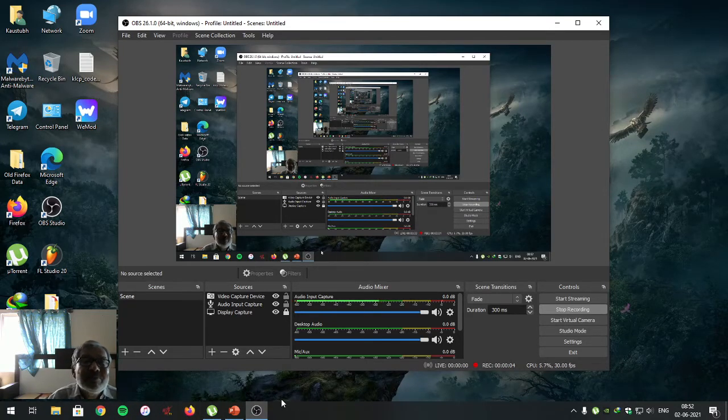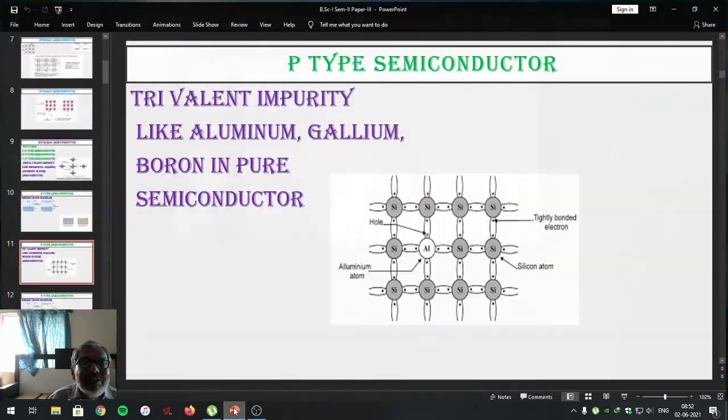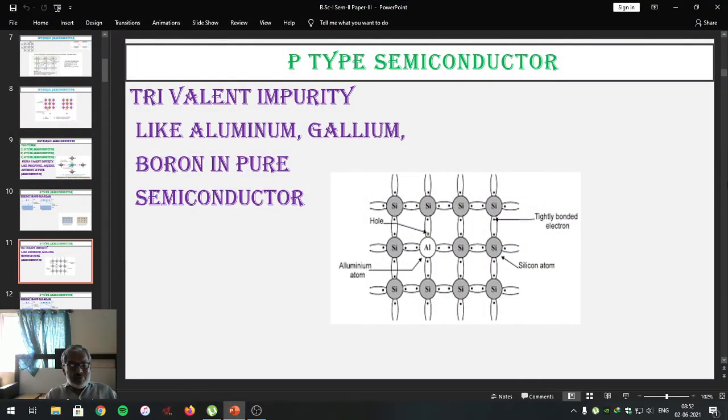Let us begin with the remaining part of topic number one, and that is the second type of extrinsic semiconductor, known as P type of semiconductor. Student friends, in yesterday's lecture we studied one type of extrinsic semiconductor known as N type of semiconductor, which has electrons as the majority charge carriers and holes as the minority charge carriers. We studied that N type of semiconductor is formed by adding pentavalent impurity into the pure semiconductor.